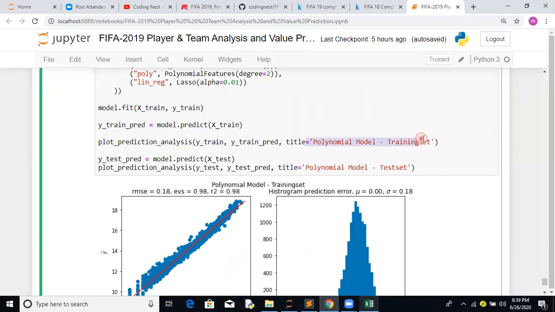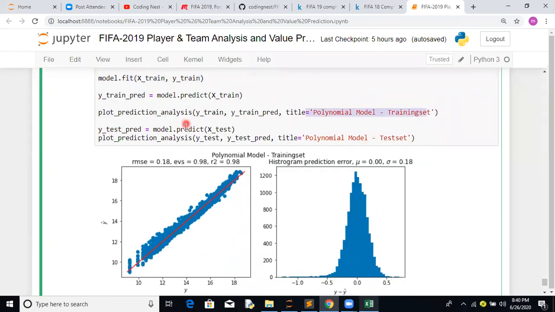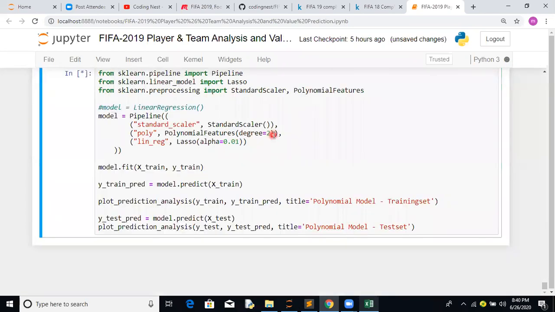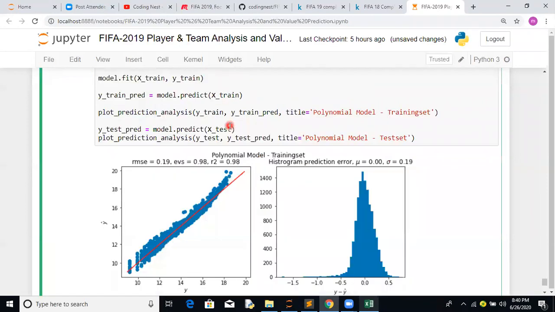This is for your polynomial training set. With the same model we predict on the X-test part, and this is how we plot the testing part. Let's see how this goes. So here we have done polynomial features, here we have done lasso, and before starting this, we have done the standard scaler.